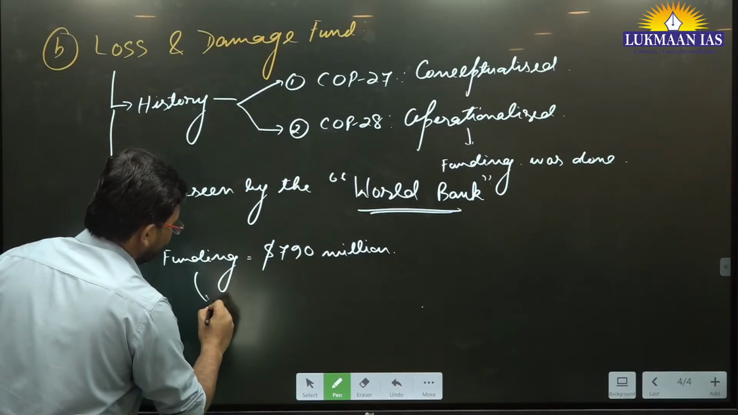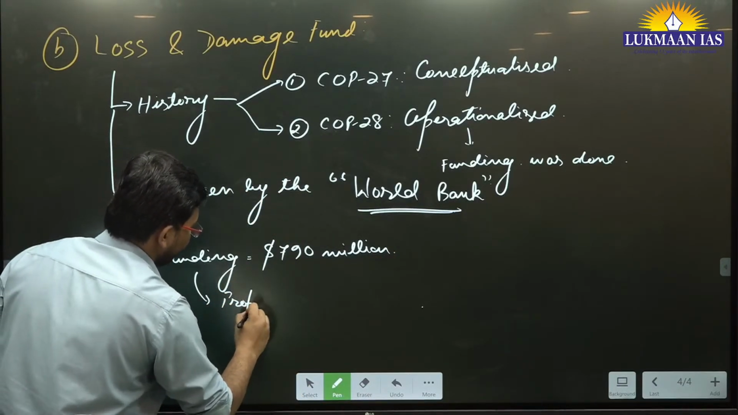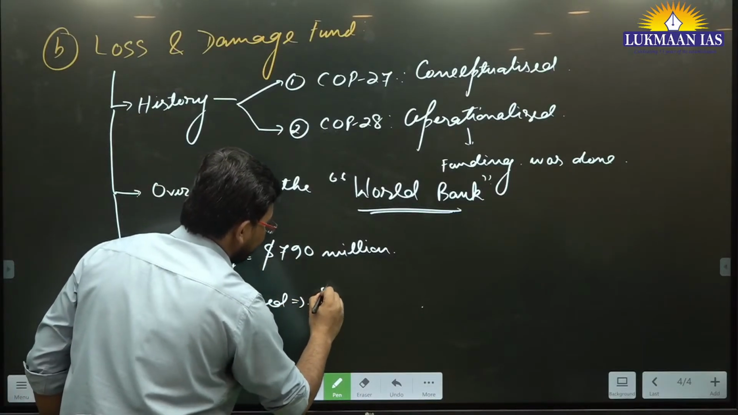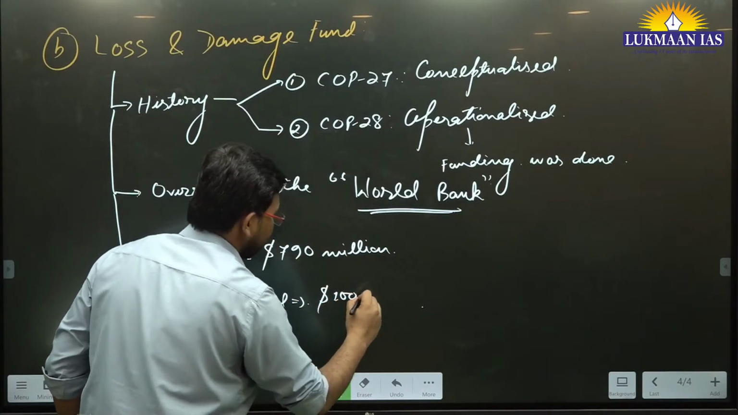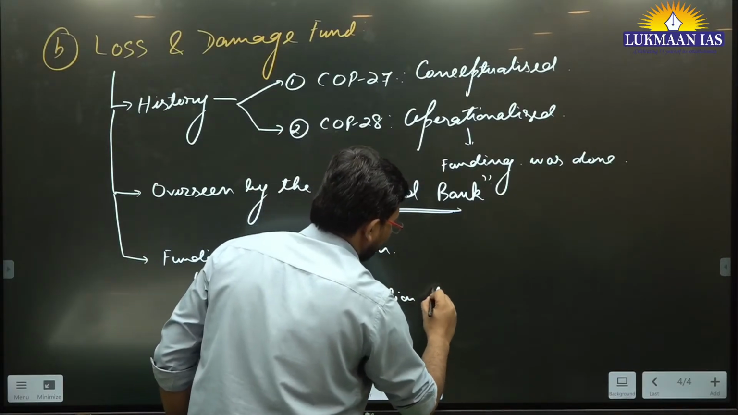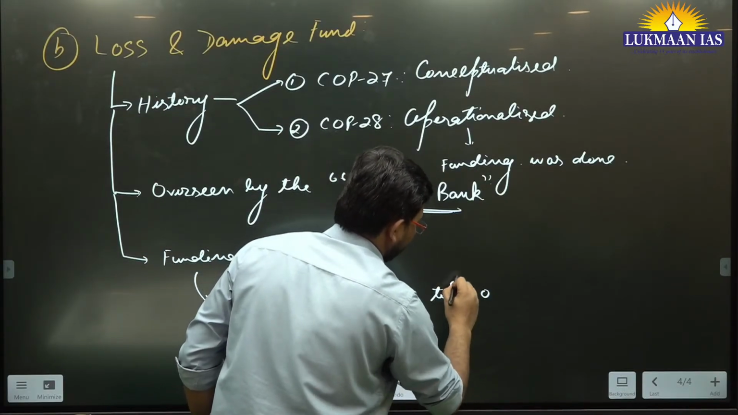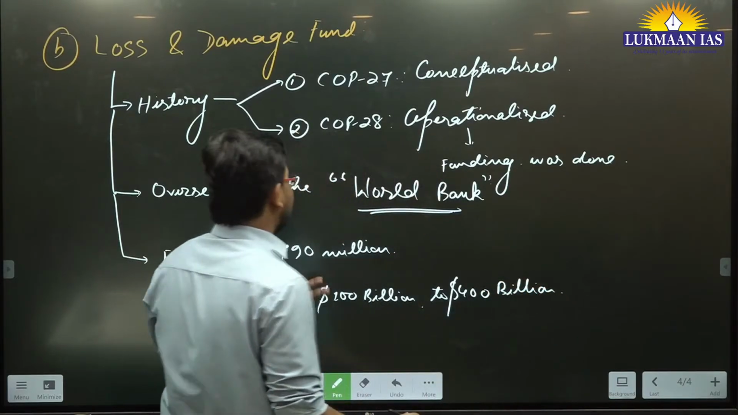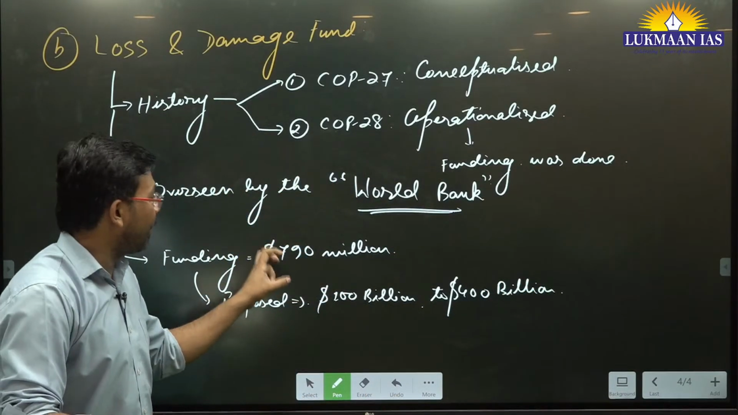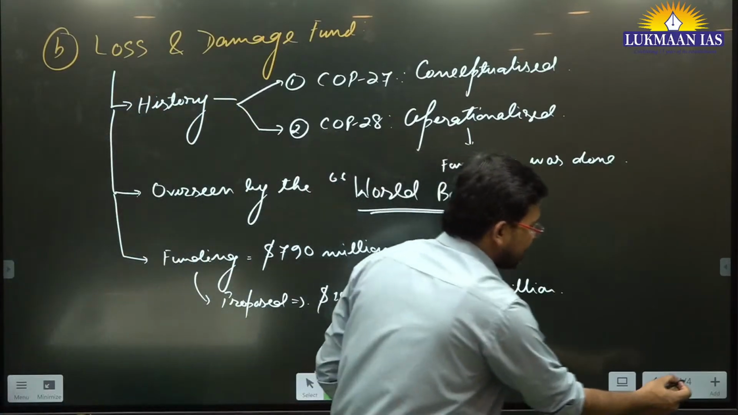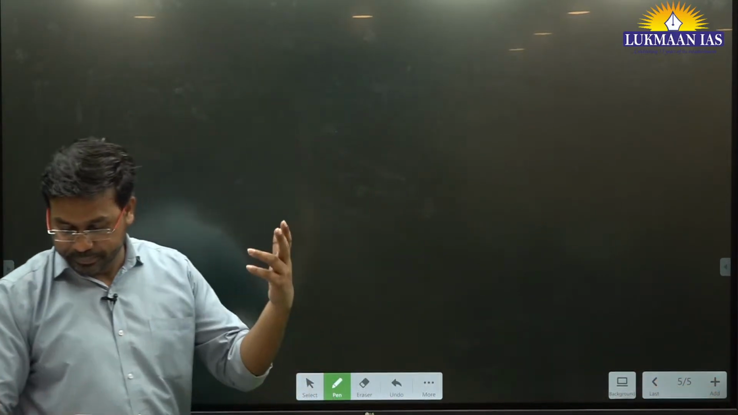But what was proposed? They proposed around $100 billion to $400 billion. So the proposal was a very high amount, but the amount of funds actually given to the loss and damage fund was very low. This is an important thing that we need to understand.